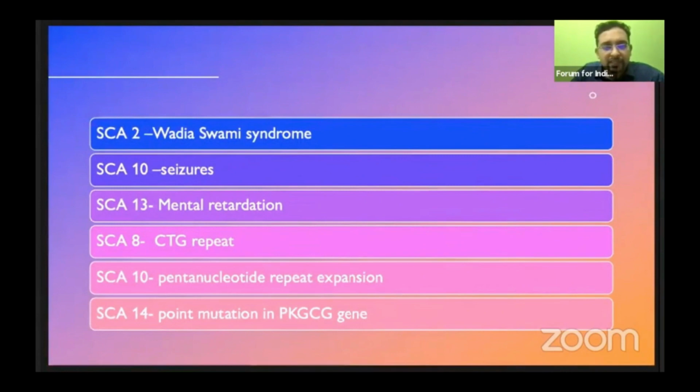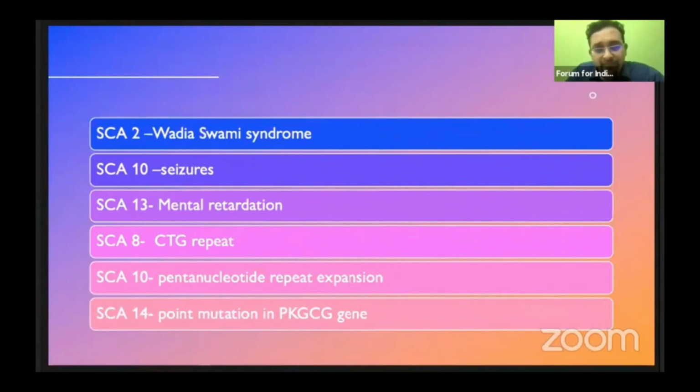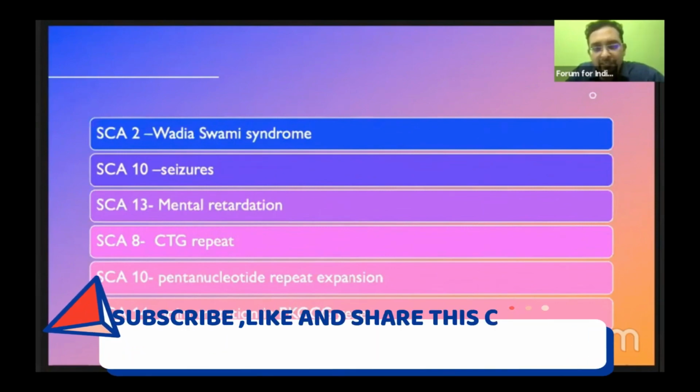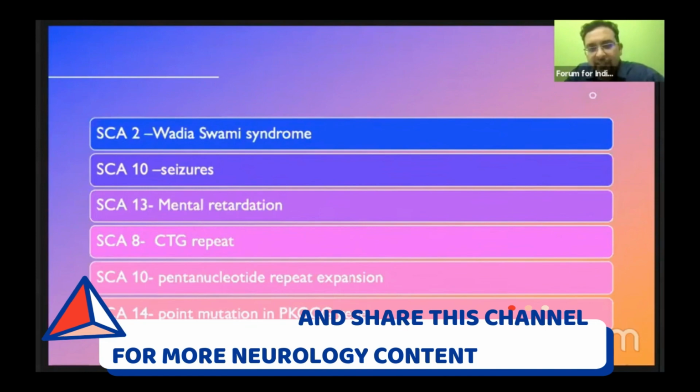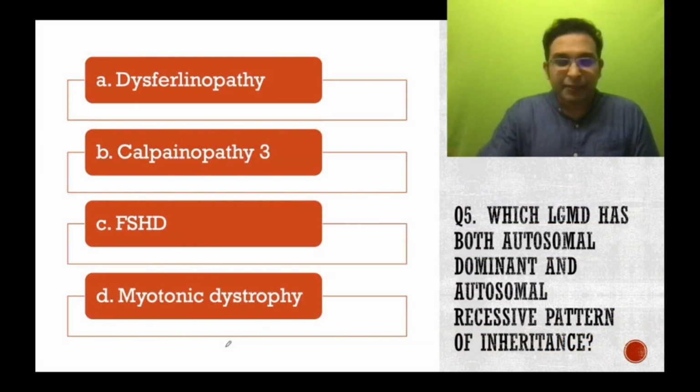So study SCA. You can read Kadilkasa's book regarding SCA. I had just taken points from Sir's book and read multiple journals, and put nothing from my part. So try to read Sir's book and other journals of SCA, because SCA is a high yield topic. You shouldn't put it for later reading. Harrison has very little regarding SCA, and from an MCQ point of view, you need to read more apart from Harrison. So after a detailed discussion of spinocerebellar ataxia, we will move on to the next interesting topic,